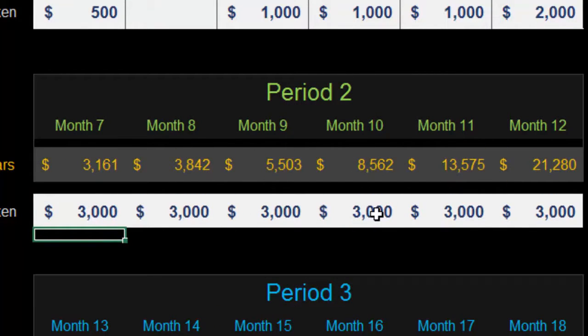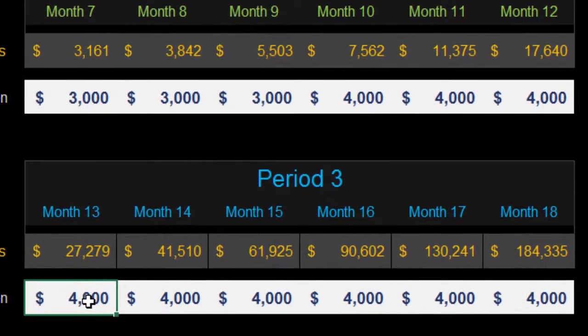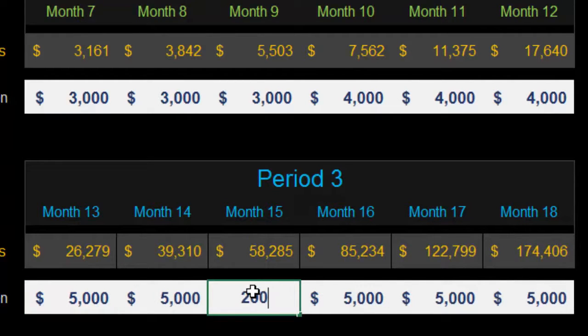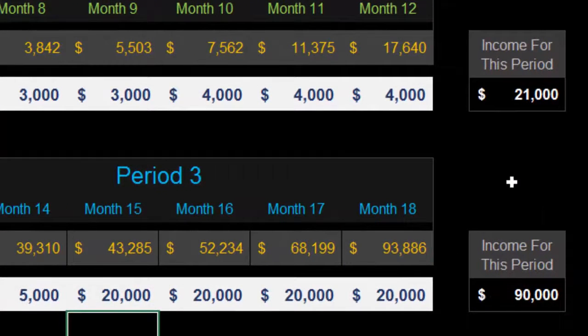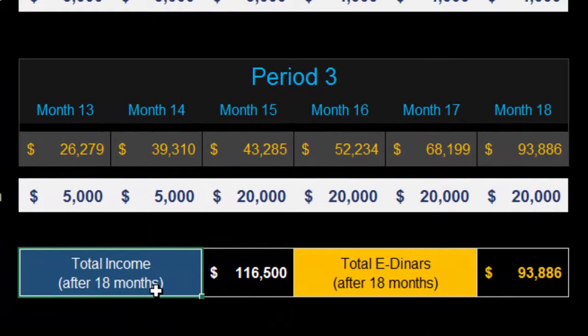And you can just play around with these figures. You can put in whatever you want, 4,000 in month 10, and just see what happens. 5,000. Let's put some crazy numbers in, 20,000. Okay, so it will automatically work out what you take out at the end of each period. And then if you scroll further down, you'll notice there's a box that says total income after 18 months. So in this example, we've taken out 116,500, but you're left with a total of 93,000 E-Dinars in your account after 18 months.